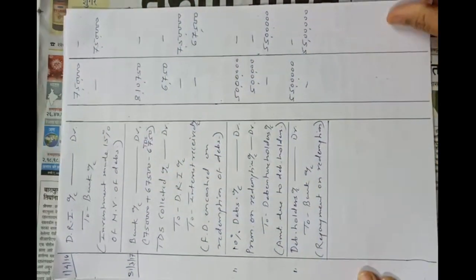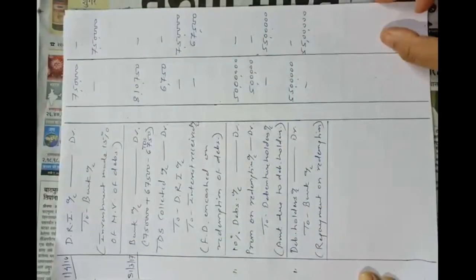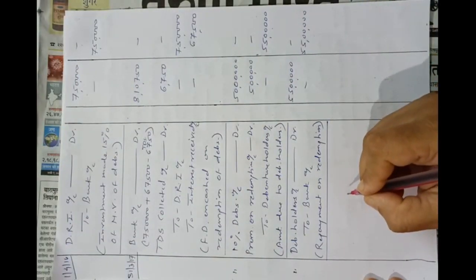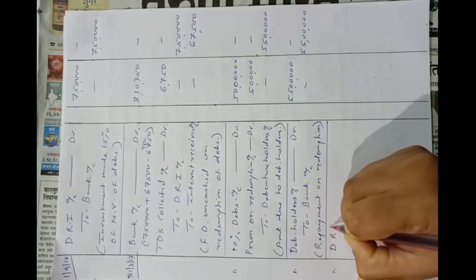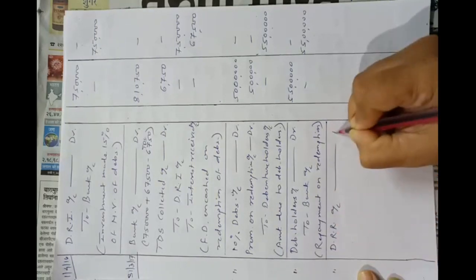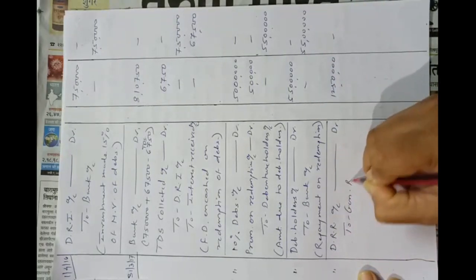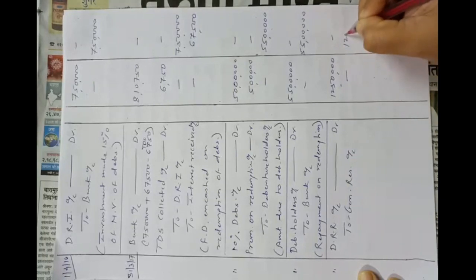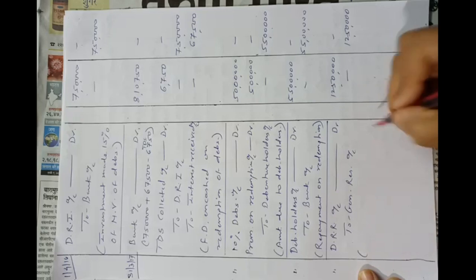Now we have to transfer this DRR created by us. We have created here 12,50,000 DRR. So 12,50,000 DRR will be transferred to general reserve account on the same date. So DRR account debit, to general reserve account, 12,50,000. Okay, DRR transferred to general reserve.